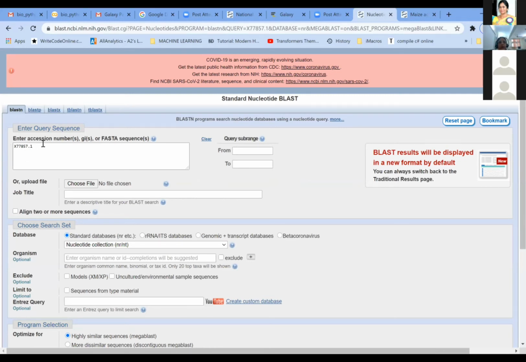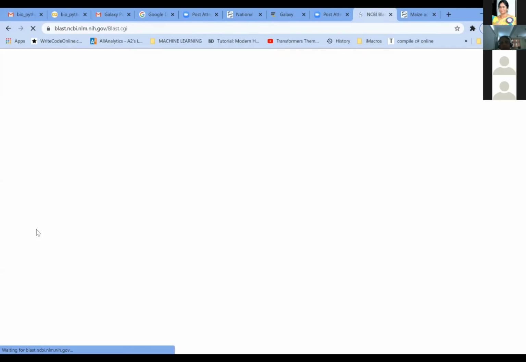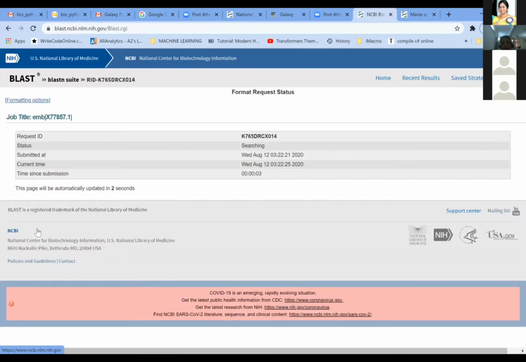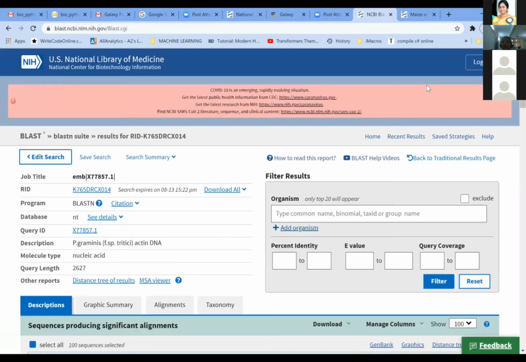This sequence belongs to the Puccinia graminis actin DNA. When you take a single sequence here and just click on BLAST, it is going to compare this sequence with all the other 2 lakh or 8 lakh actin DNA sequences we saw earlier in the beginning, and for every organism it is going to give the result.